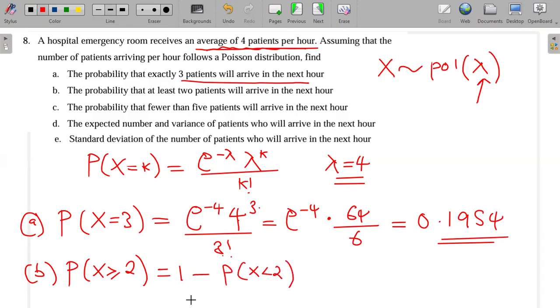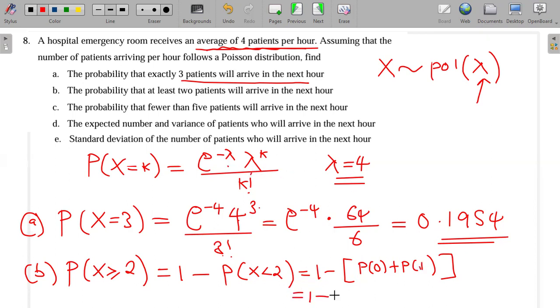Since this is a discrete random variable, x can only take 0 and 1, which are the numbers less than 2. To find this, we're going to use the same formula.